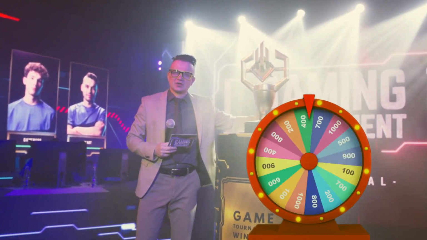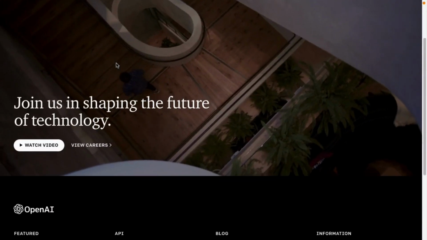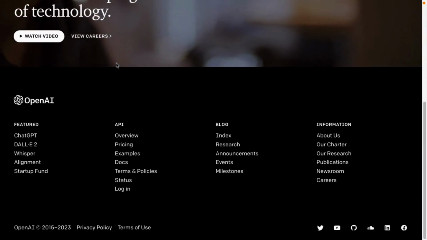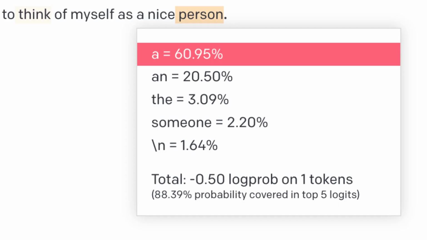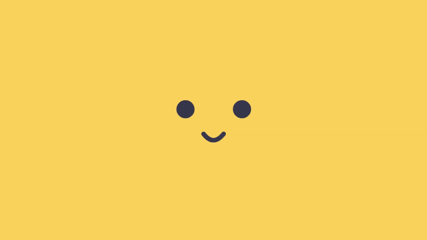Let's try to make sense of a large language model like ChatGPT using a Wheel of Fortune. OpenAI, the company behind ChatGPT, has this playground, and it lets you play around with language models and learn a bit more about them. So let's see what happens with the input, or the prompt, "I like to think of myself as." When I go ahead and submit this, I get the completion, "a nice person."